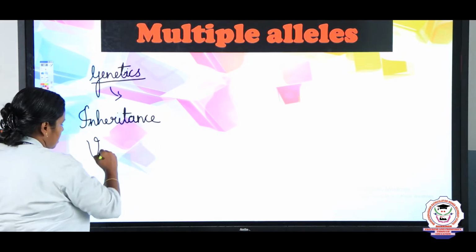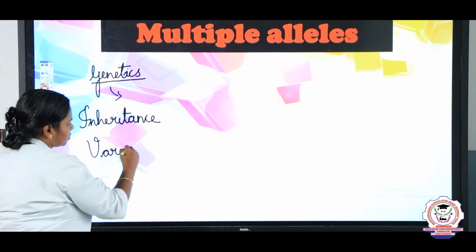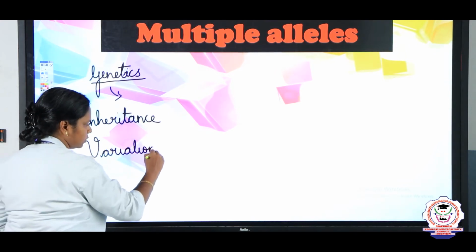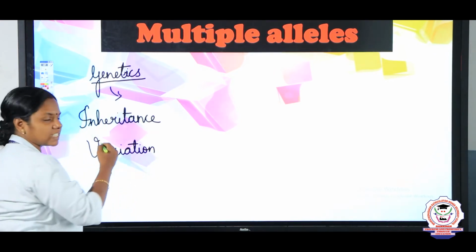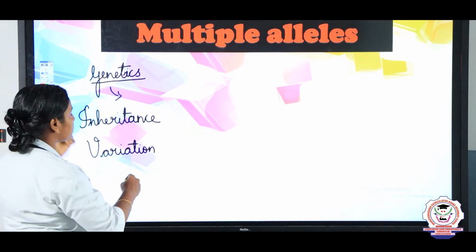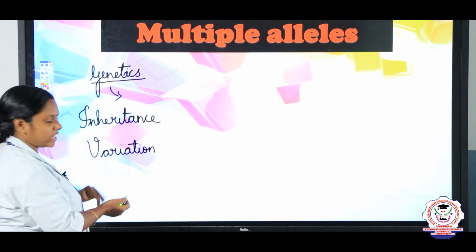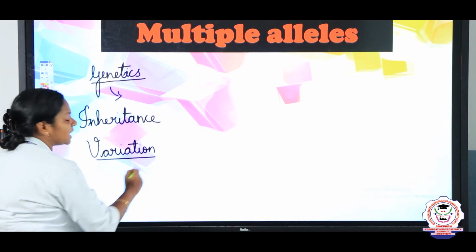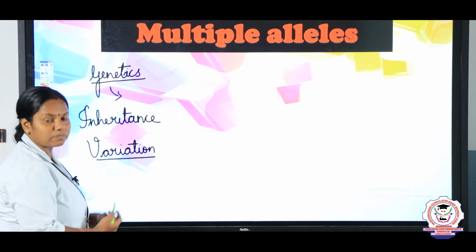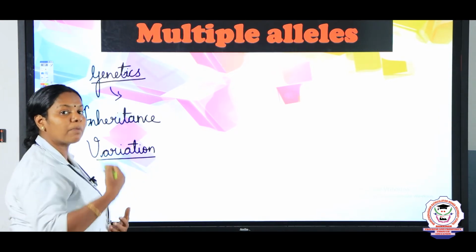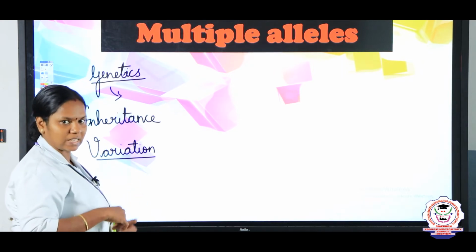Inheritance is the transfer of characters from parents to the next generation. Variation is the degree of difference by which we differ from our parents and from each other, right?